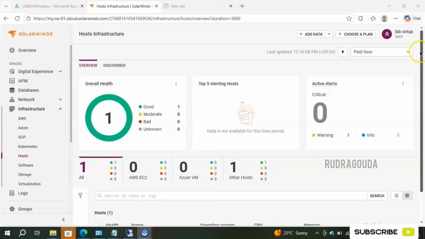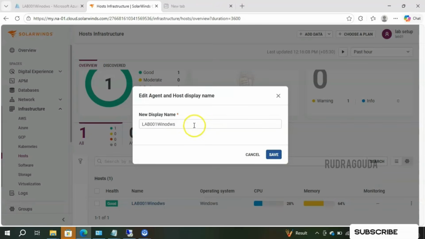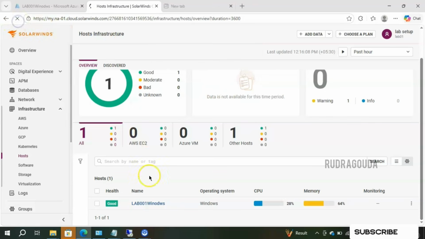If you scroll down, you will get the server name as well. You can see this is our server name, lab001 Windows, the operating system belongs to Windows, and what the current CPU and memory usage is. If you want to rename this particular server name, then go to these three dots, click on edit and modify the name over here. Instead of Windows, I will give it as Win, and then click on save. After this, the name should be changed to lab001 Win. It's not Windows anymore. Let me refresh this one so that you can get the latest name over here.